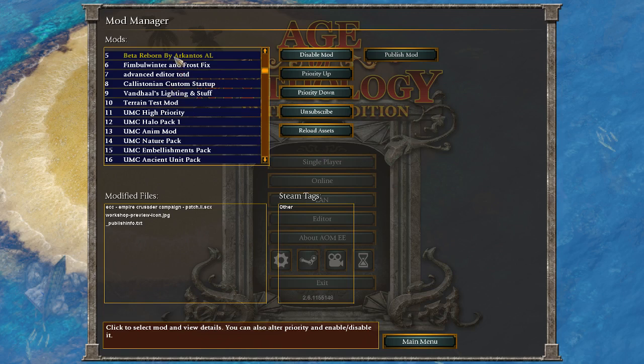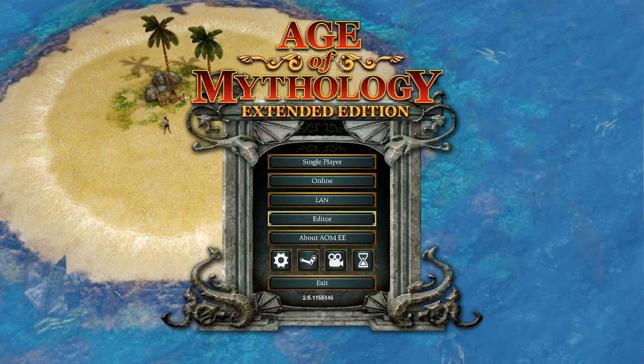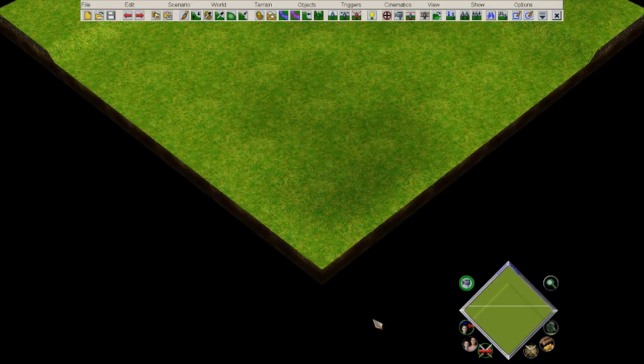So at any rate, we have our two mods here on highest priority, and we can test them out. And let's see here. Yeah, just as I suspected, UMC high priority is still active, so I still have all of my UMC units with the two mods that I subscribe to. And I'm going to go down and check, let's try the Hoplite. I just love using the Hoplite. I think it's such an iconic unit.